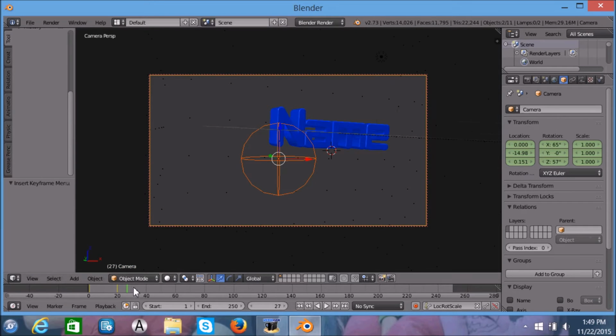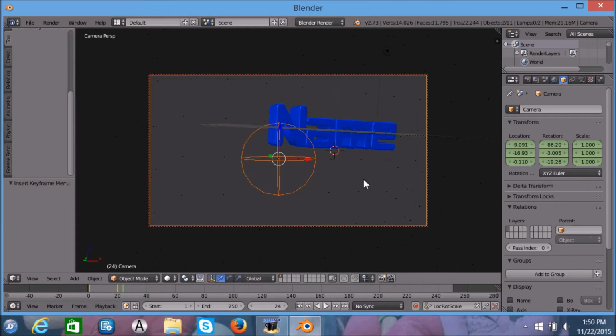So that's what it is so far, but maybe you want the camera to move in closer. You know, like. So what we're gonna do is we're gonna move it 4 frames ahead.